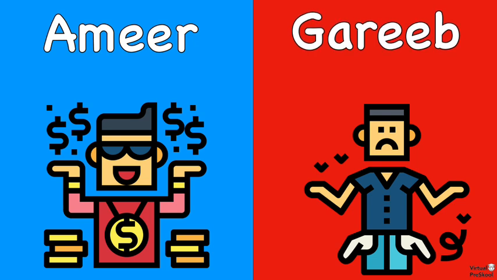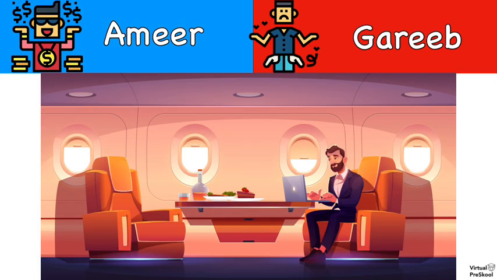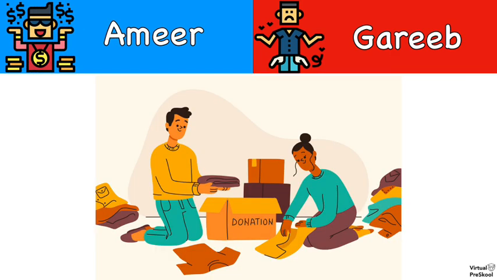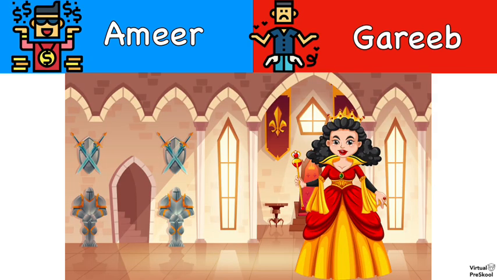Now let's do some practice problems. This rich guy is flying on his private jet. What is rich in Hindi, amir or gareeb? Amir. Donating to people who are less fortunate, to the poor, is a nice thing to do. What is poor in Hindi, amir or gareeb? Gareeb. The United Kingdom became rich when it colonized India. What is rich in Hindi, amir or gareeb? Amir. Now, we would also say samridh for this one, right?